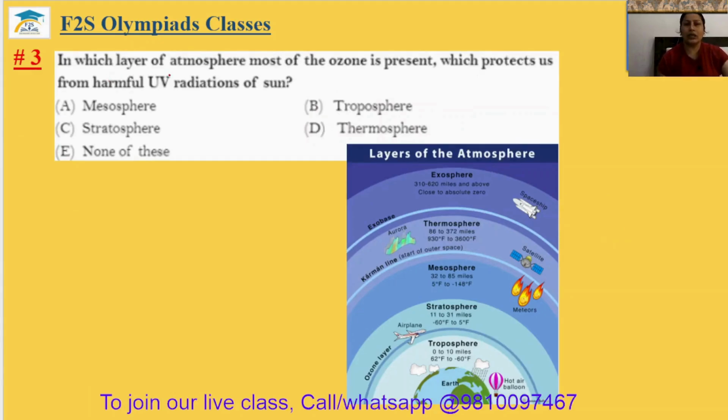Question number 3. In which layer of the atmosphere is most of the ozone layer present, which protects us from harmful UV radiations of the sun? You can see the ozone layer is present in the stratosphere. The stratosphere is from here to here. So stratosphere will be the answer. The third answer will be option.